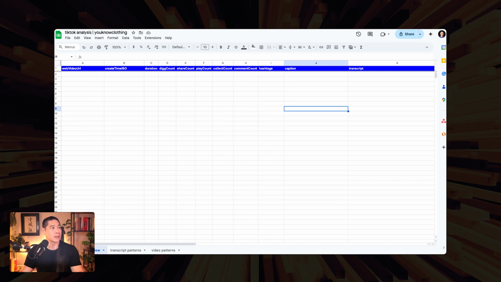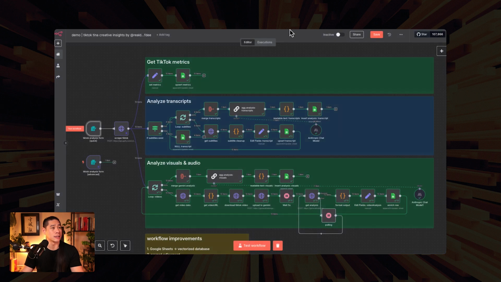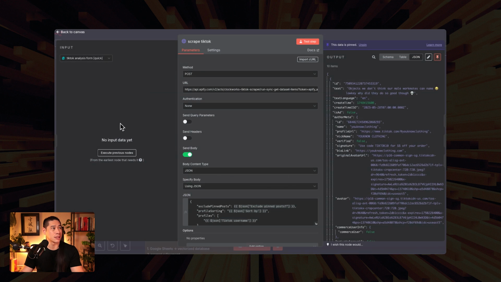Let's go back in here. So grab the ID of my Google Sheet, and in the form, someone will then just enter it in a sheet ID like that, for example, right? Okay, so let's go back out here. Now, once we have this, let me just double click in here, and you'll see that this is what we need from Apify in terms of the URL.